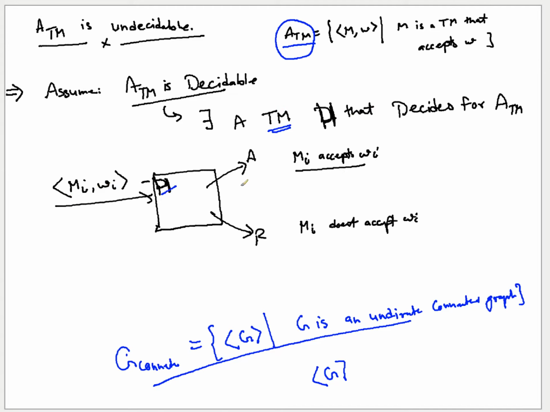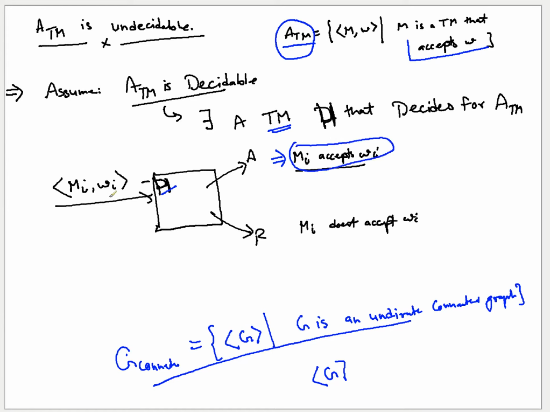If it accepts, that means this tuple is part of ATM. What does that mean? As per the definition of the language, that means the machine in that tuple is a Turing machine that accepts the string in that tuple. So your Mi accepts Wi, that's what is concluded from here.